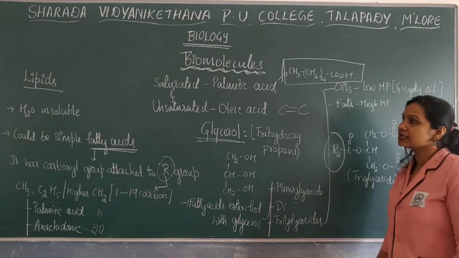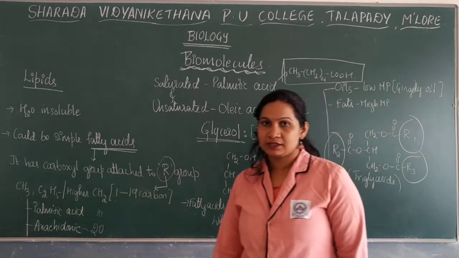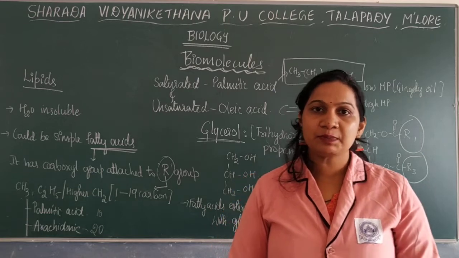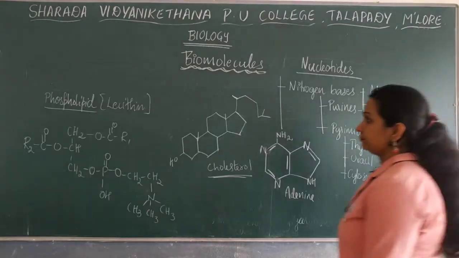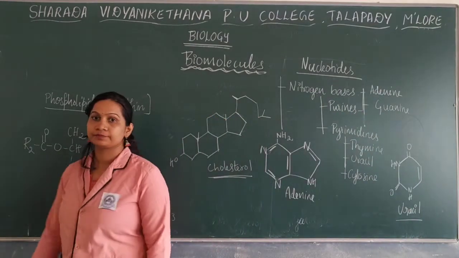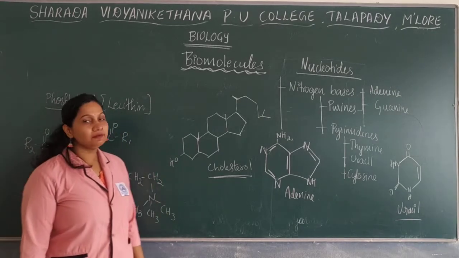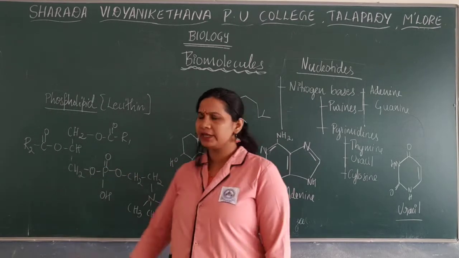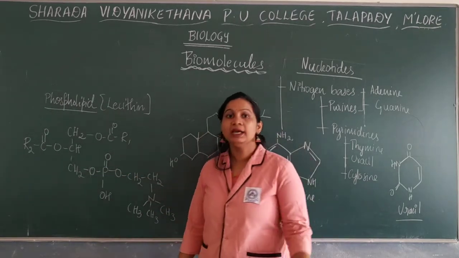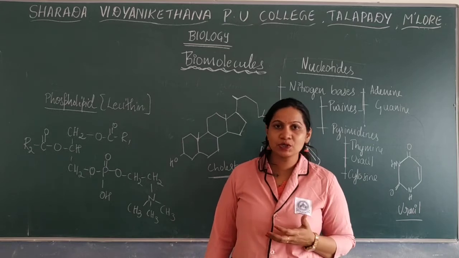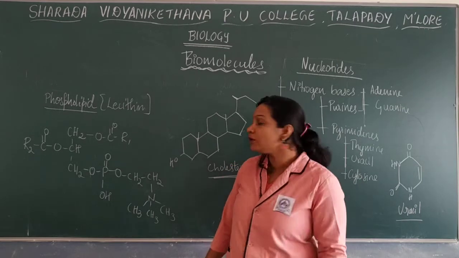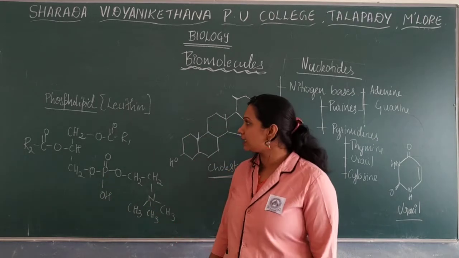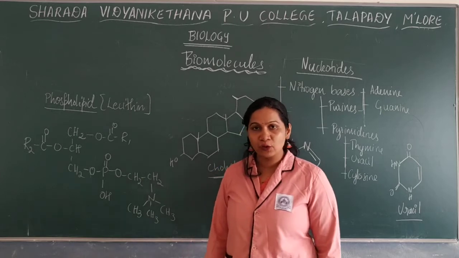Okay, so this is regarding the lipids. Next we will also discuss a few examples for these lipids. Here we'll see some examples of these different kinds of lipids. One of the very important is a phospholipid. A lipid which also consists of a phosphorus group or phosphorylated compound. So here you can see the phosphorus group or phosphorylated compound, and that is phospholipid.